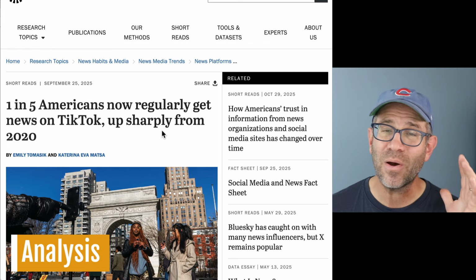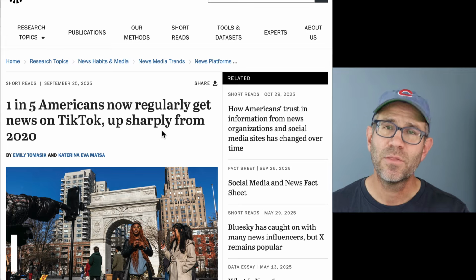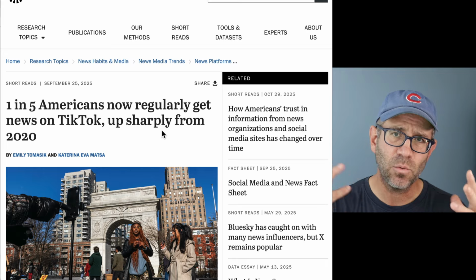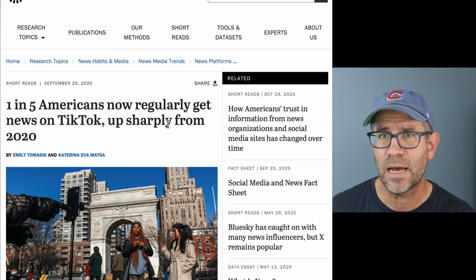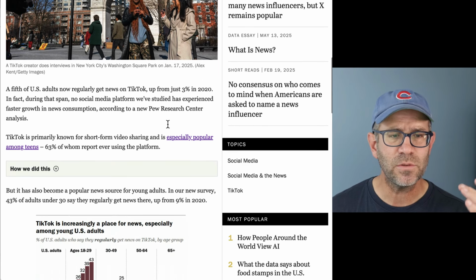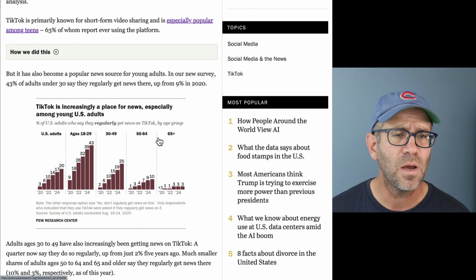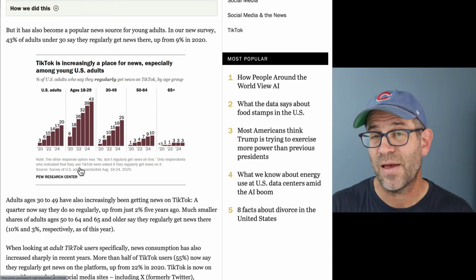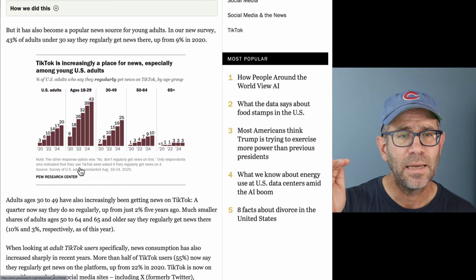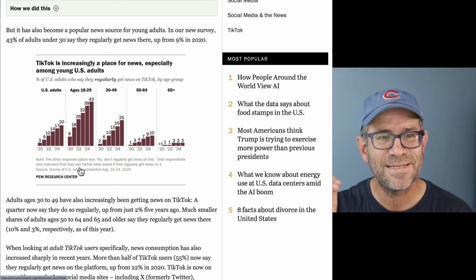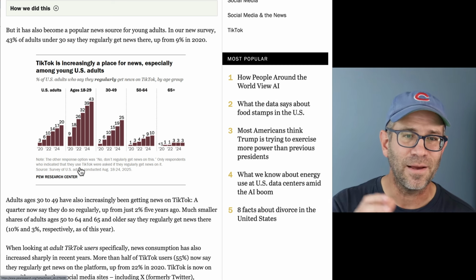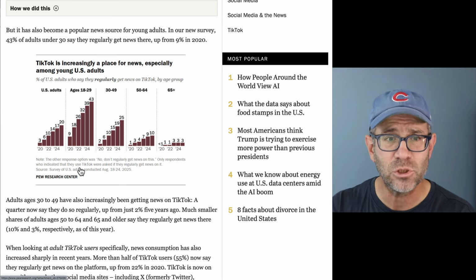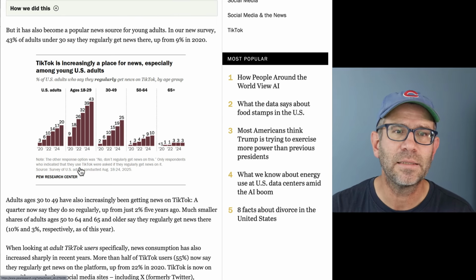Okay, so if we think about analysis now, we want to consider the overall forum that the visual is being portrayed in and what else is being presented alongside that visualization. And so if we scroll down, this is a rather short article from Pew. You'll see that there is a faceted bar plot showing the percentage of adults, broken down by all adults versus different age groupings of adults, and where they get their news from, right?